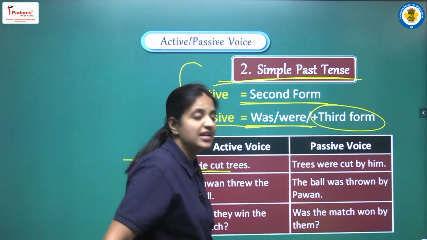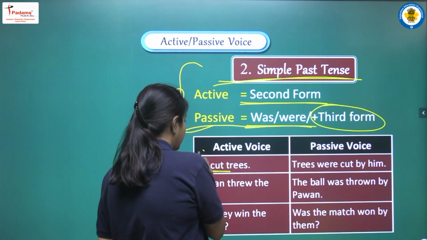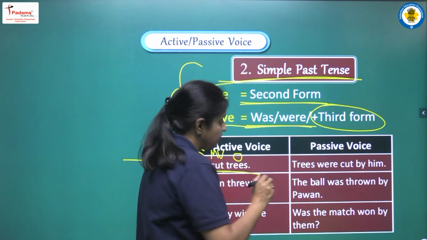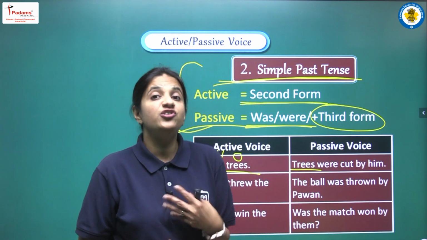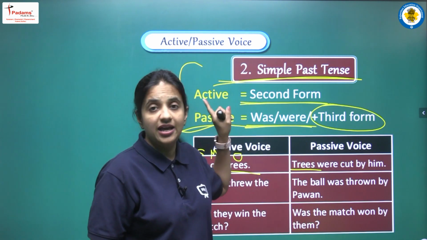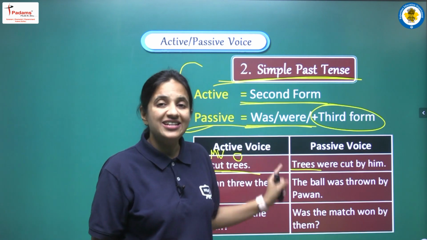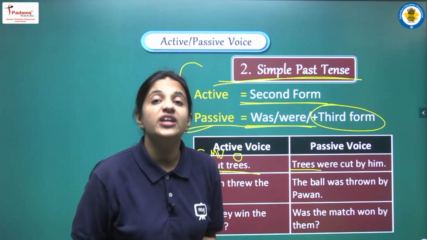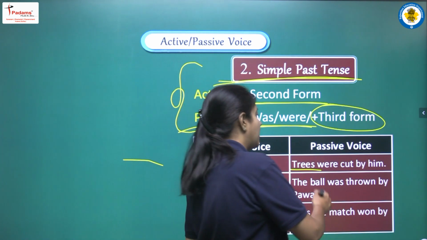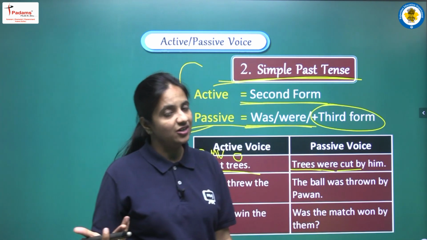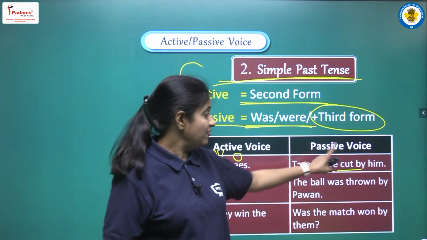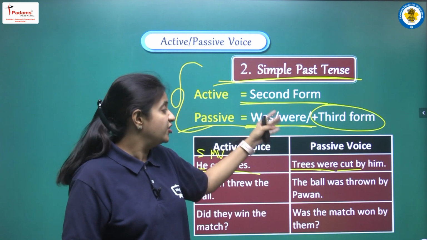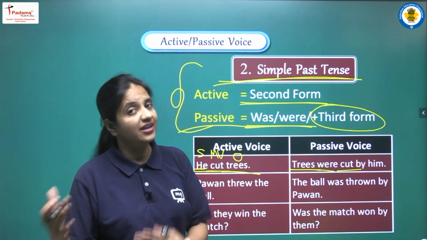Let's try to convert this sentence into passive voice. We are having he as subject, cut as main verb, and trees, this is our object. So first of all we are writing our object, that will be trees. Now we are having two options, was and were. We all know that was is used for singulars, and were is used for plurals. So we are having trees, that is plural, and for that we are writing were here. Third form will be cut also, right? Cut, cut, cut. So again we are writing cut. He will be him. So the complete sentence will be trees were cut by him.